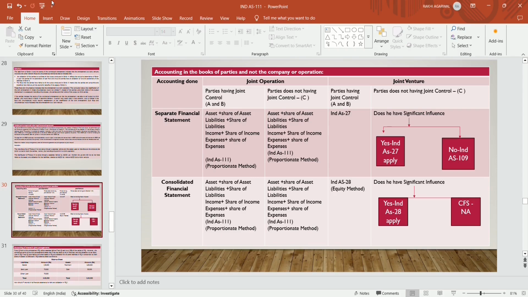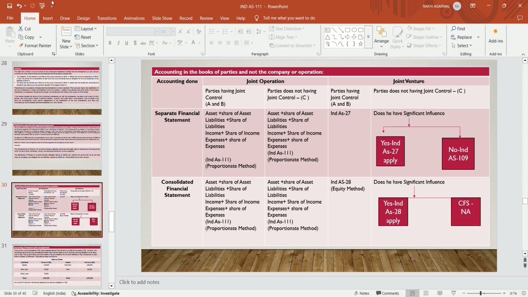In case of joint venture, where they have a controlling stake, like a subsidiary, associates, or a joint venture, in separate financial statements they follow Ind AS 27, and in case of consolidation, accounting is to be done as per Ind AS 28, that is the equity method. If they have significant influence, in separate financial statements they follow Ind AS 27, and if they do not have significant influence, they follow it as an investor, under financial instruments, that is as per Ind AS 109.